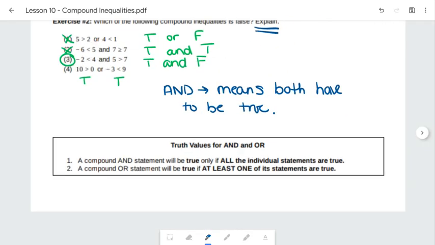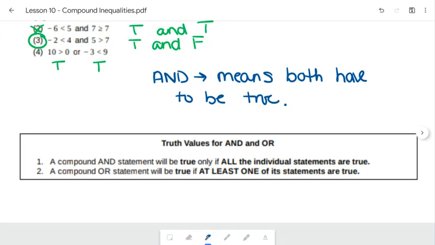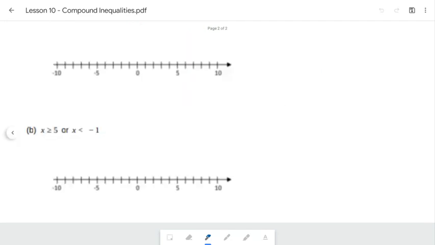That brings us down here to our little rule. So these truth values for and or. So one, if you have a compound and statement, it will be true only if all of the individual statements are true. So and is like the more picky one. So this and that happening, you need everything involved to happen. The compound or is a little more relaxed. It's going to be okay as long as you have at least one thing that's true in there. So we're going to look more at that on the next page.